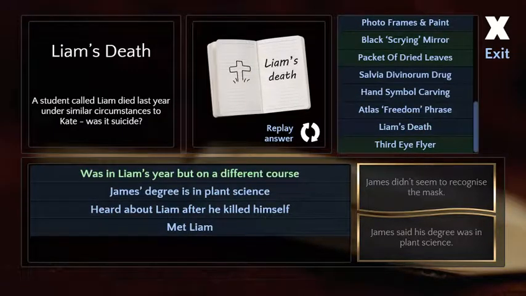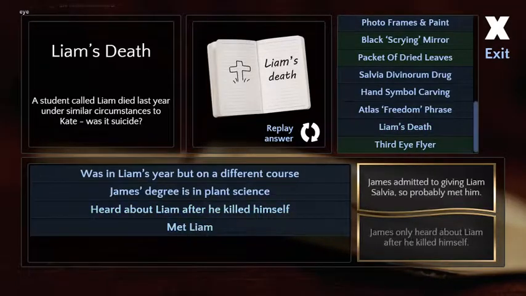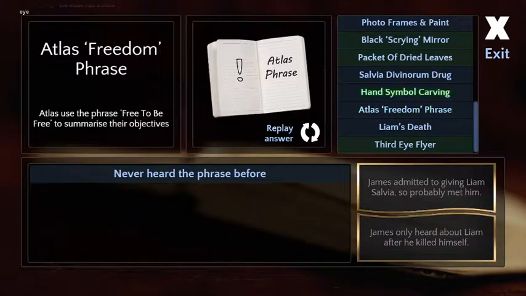James is into plant science. Was in Liam's year, but on a different course. Heard about Liam after he killed himself. What? He met Liam. Okay, that doesn't make sense. Game says never mind, don't worry about it.